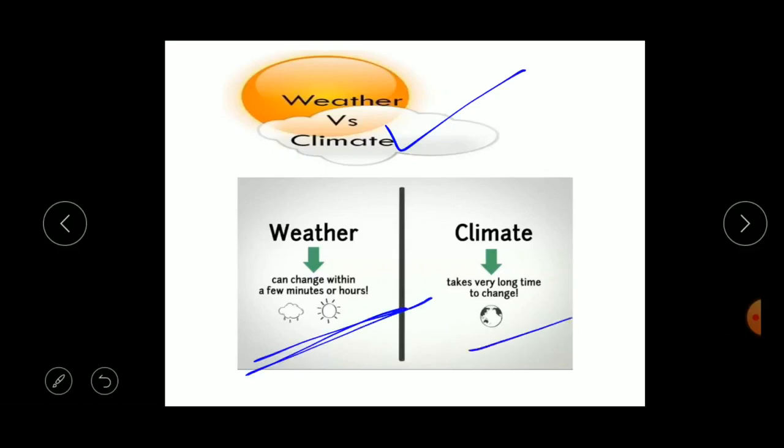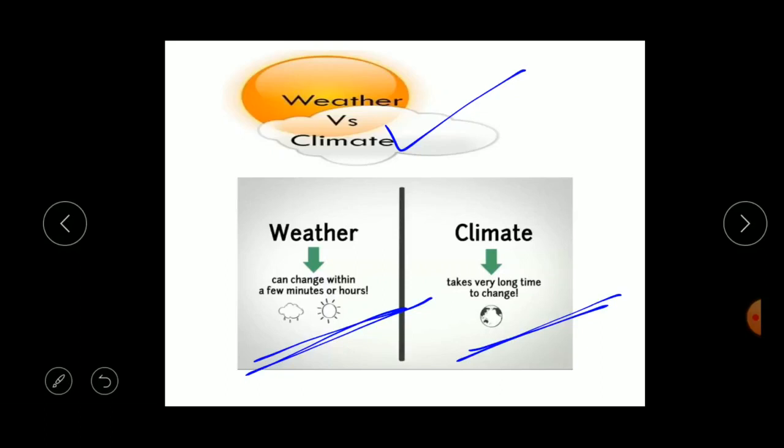So what is climate? A climate takes a very long time to change. It takes a long period to change, about 25 years. Understood? What is the difference between weather and climate? Weather can change within a few minutes, hour to hour, day to day. But climate takes a very long period to change, about 25 to 30 years. This is the difference between weather and climate.